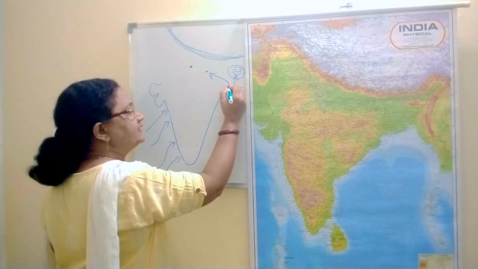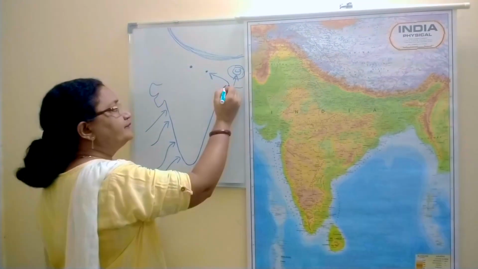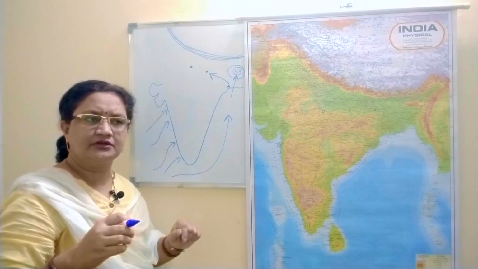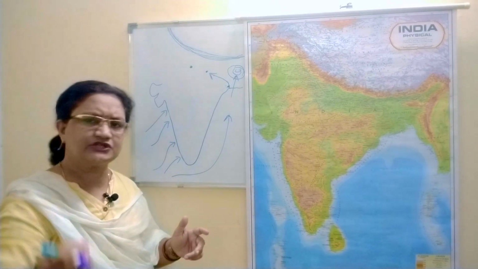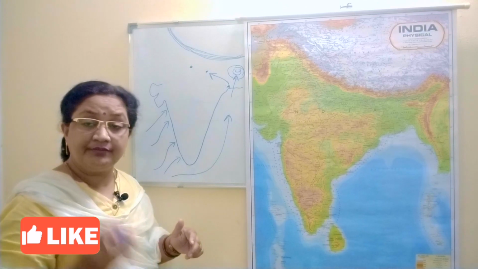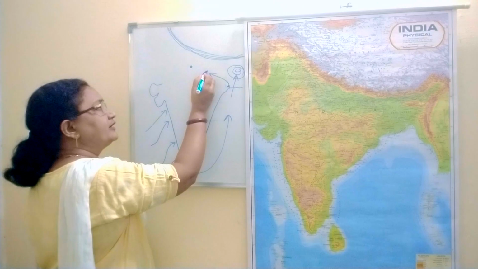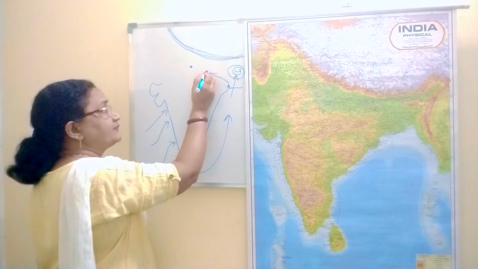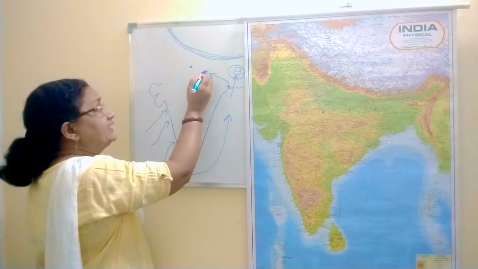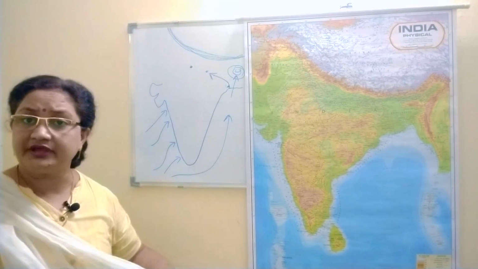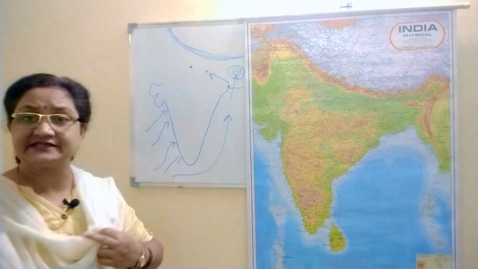Suppose this is a place, Kolkata. Clear? Over Kolkata, the rainfall received is almost 200 centimeters. Okay, just one example I'm giving you. But as we proceed further towards the west, you'll find in Agra, or let's take the example of Lucknow. In Lucknow you'll find the rainfall gets less now. Now what is the amount of rainfall we receive there?